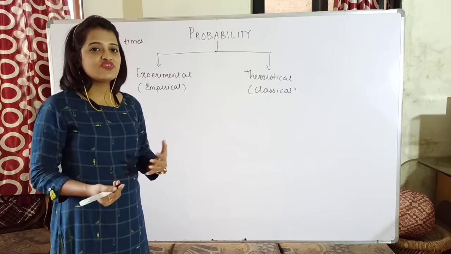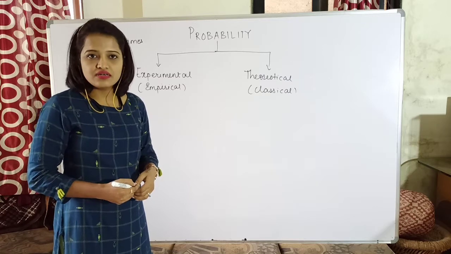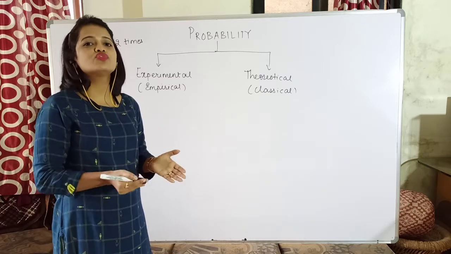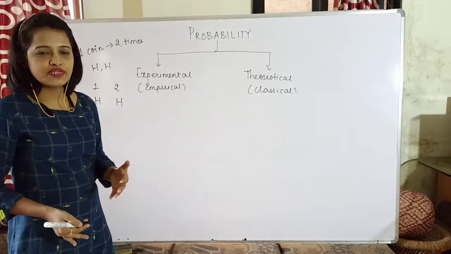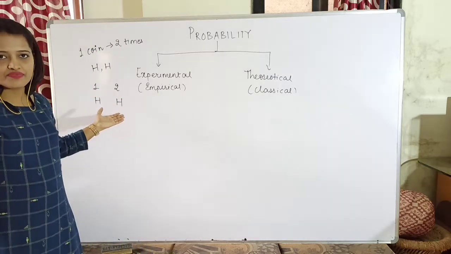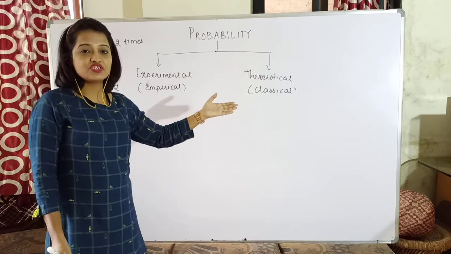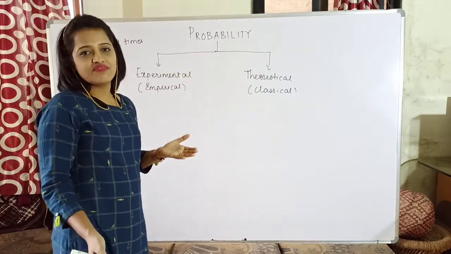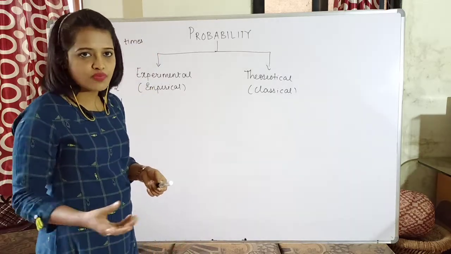Now, why did I say 50-50? Because there are equal chances that both will occur equally, isn't it? So by theory, I am telling you that both have equal chances. But when I practically perform the experiment, there is a possibility that in both the cases I am getting a head. So theoretically, which you can also call logically, all the outcomes have equal chances and hence all the outcomes will have equal probabilities.